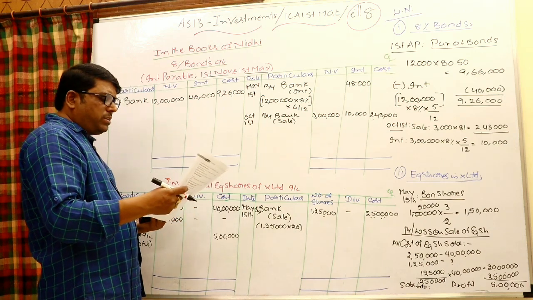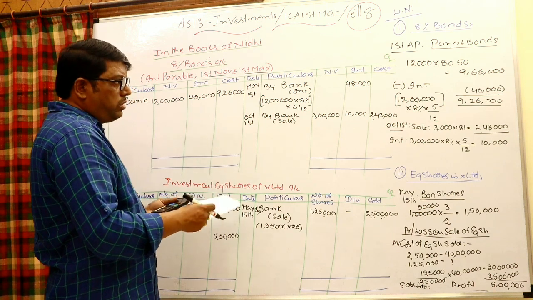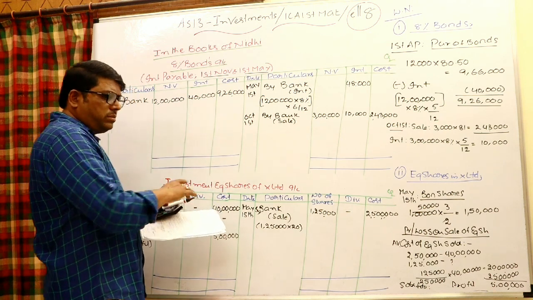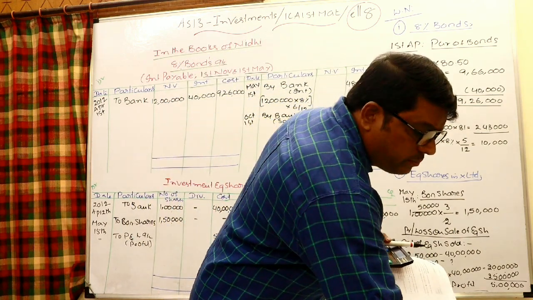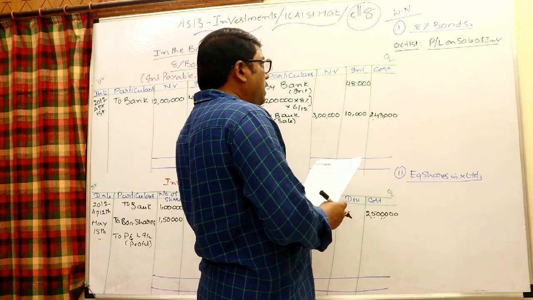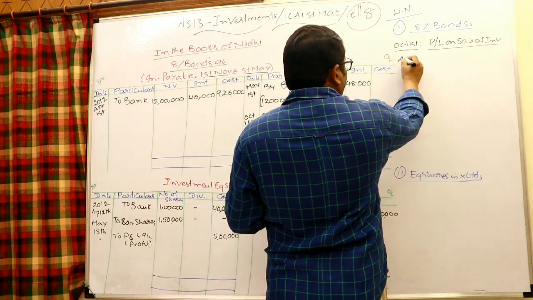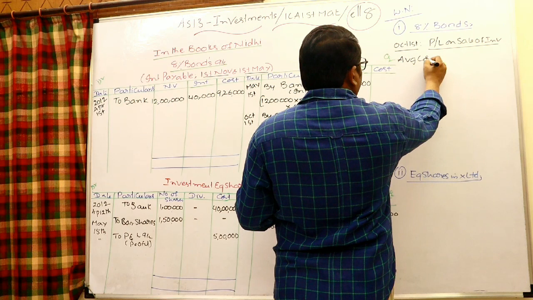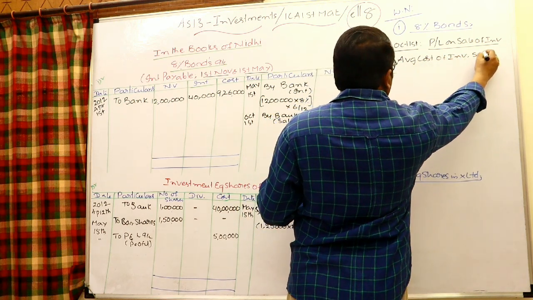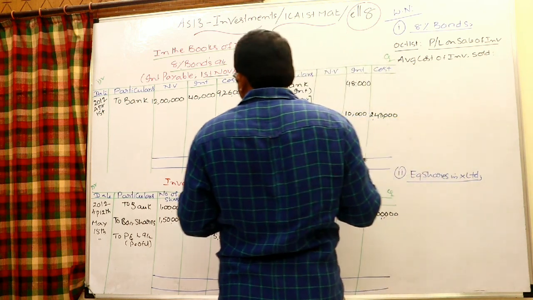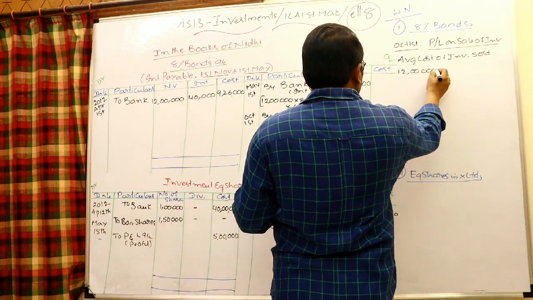But at the time of sale of investments, we need to find out the profit or loss on the sale of investments. Now let us calculate the profit or loss on sale of investment. First I would like to know the average cost of investments sold. We know the total 12 lakhs nominal value we are having.